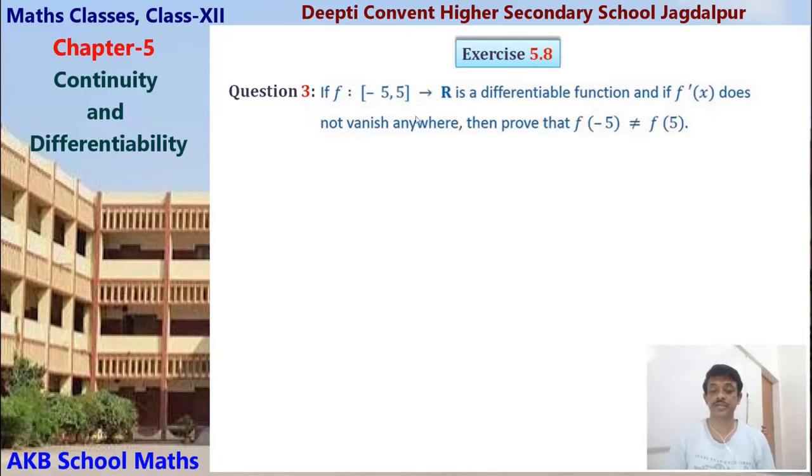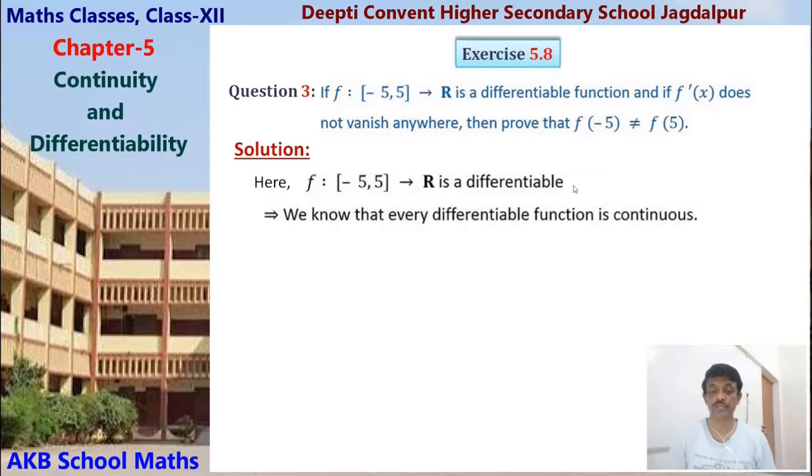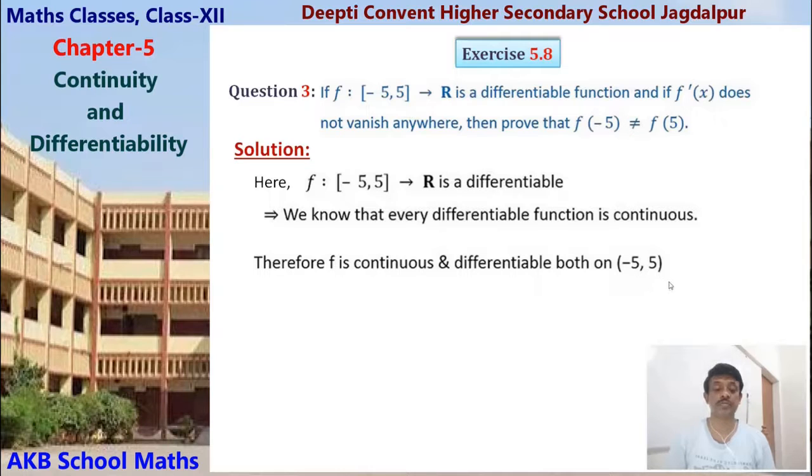Here this is the given question. Solve. Here f from minus 5 to 5 to R is a differentiable function. We know that every differentiable function is continuous. D implies C. That's why function f is continuous and differentiable on both, on the minus 5 to 5 interval.